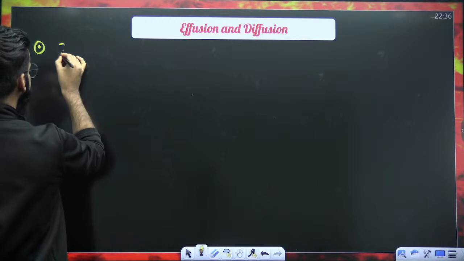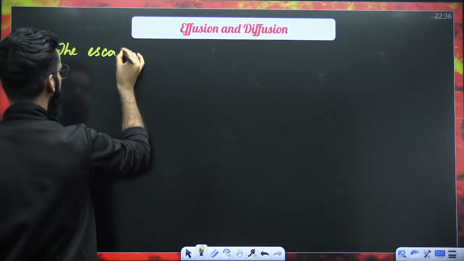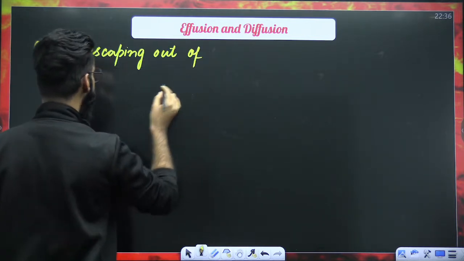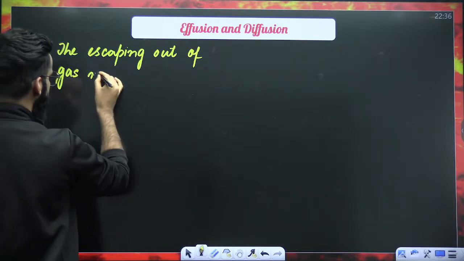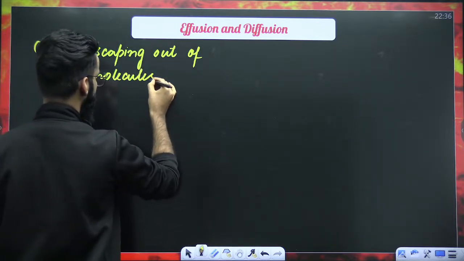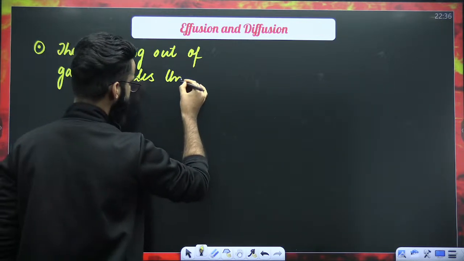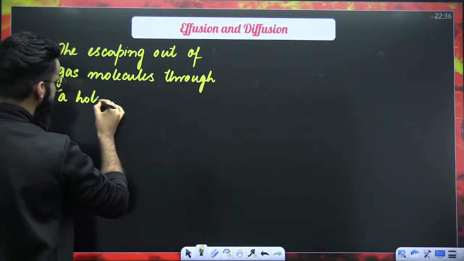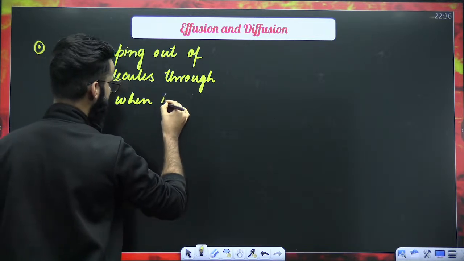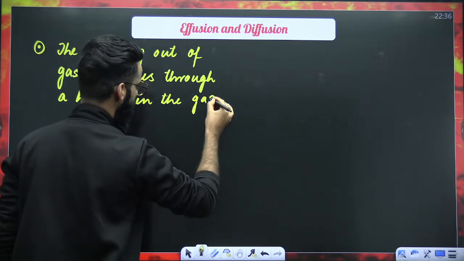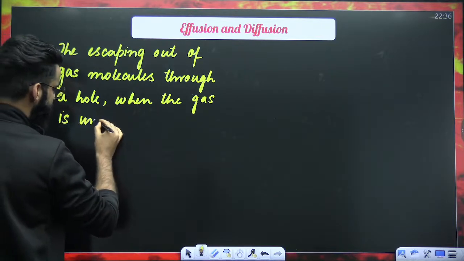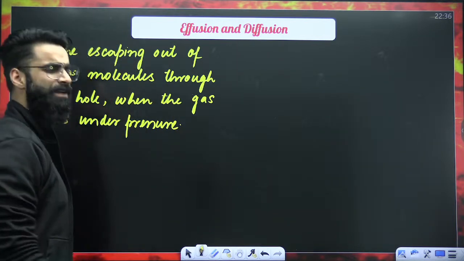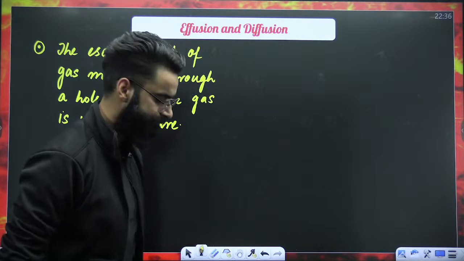Effusion is defined as the escaping out of gas molecules through a hole when the gas is under pressure. Now, what is meant by this particular statement which we wrote over here?